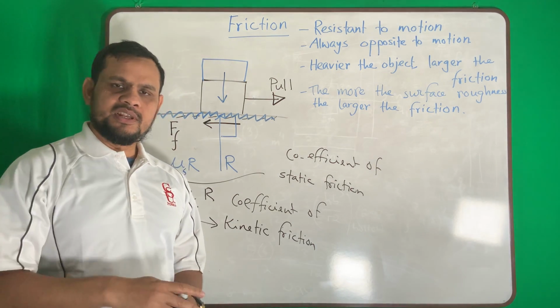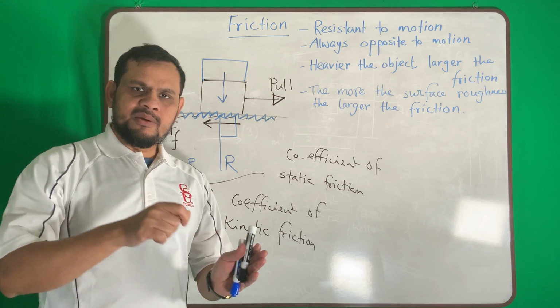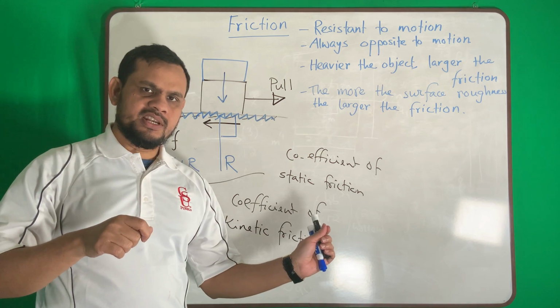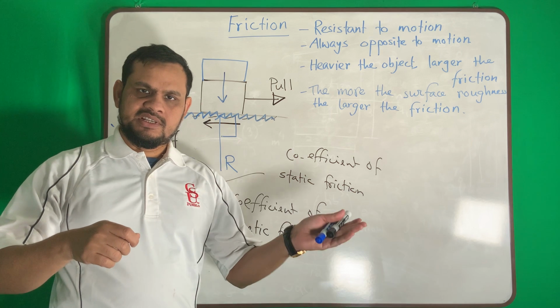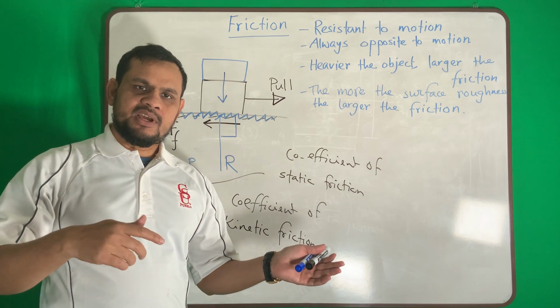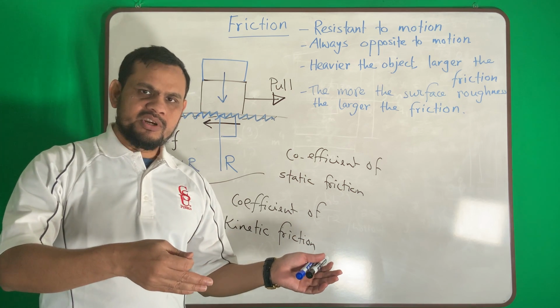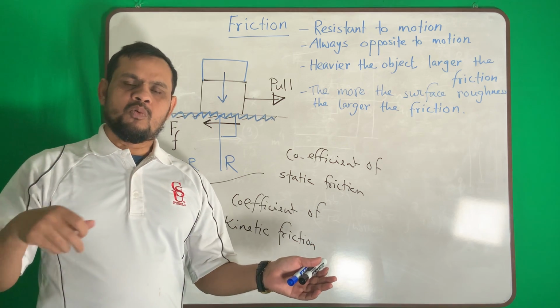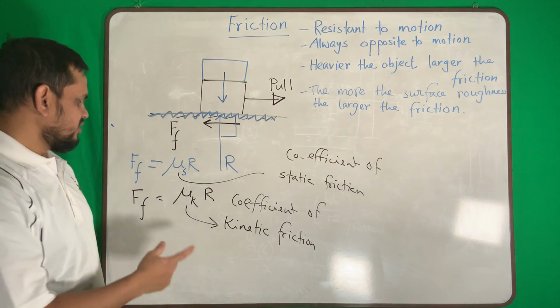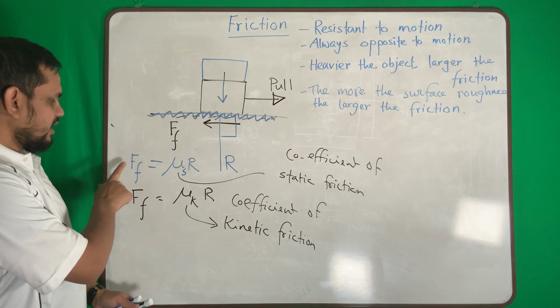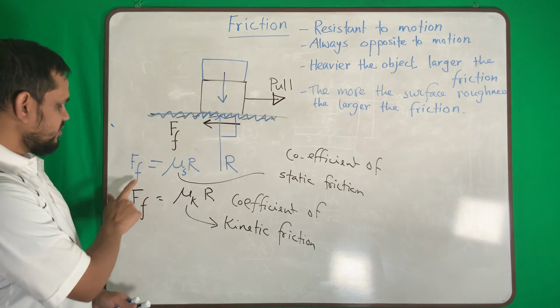Now something to explain. My body is at rest, I am pulling, some friction is generating. I keep pulling, friction is increasing, and after some time my body starts moving. Once it starts moving, my frictional force will change from here to there.